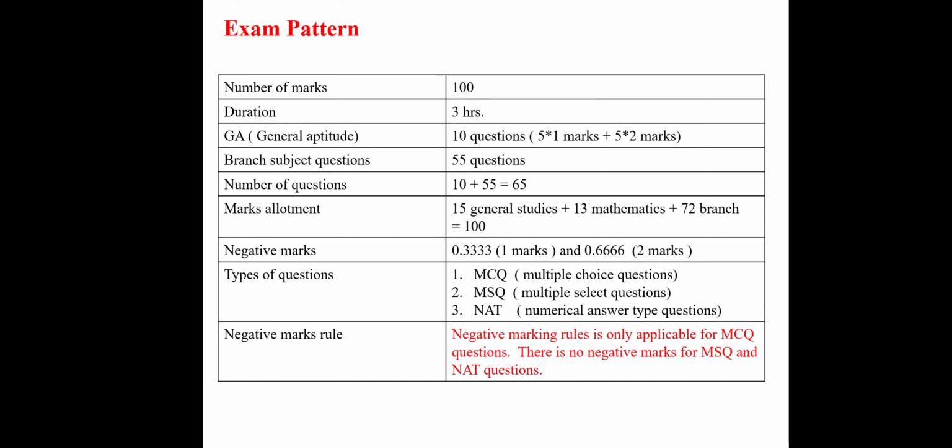If these kinds of questions are asked, say there is one question with four options, and A, C and D are the answers. If you choose only A and C, you will not get any marks for that question.